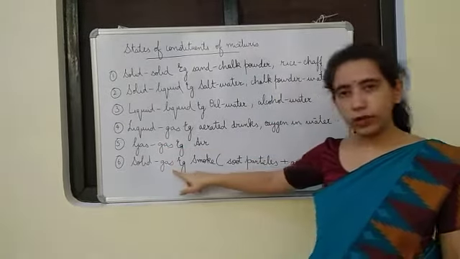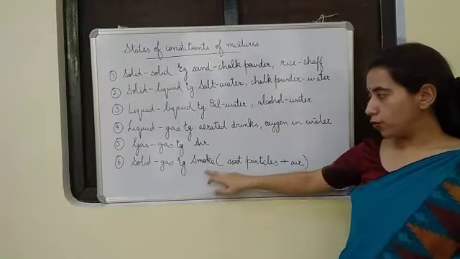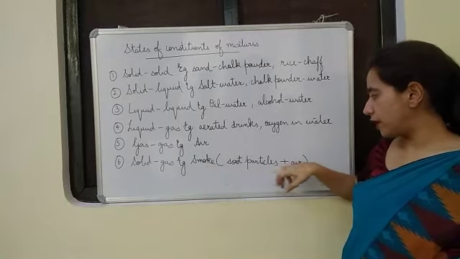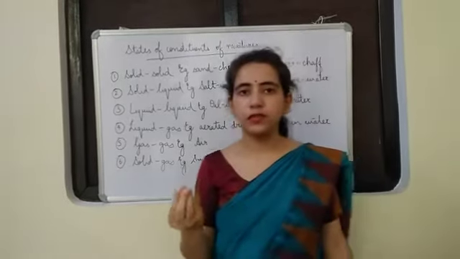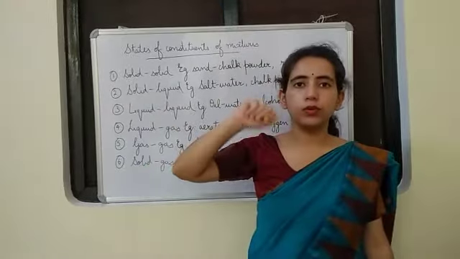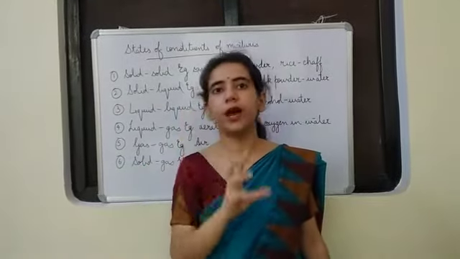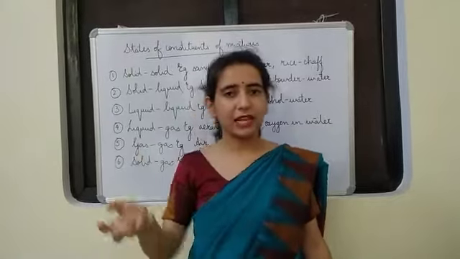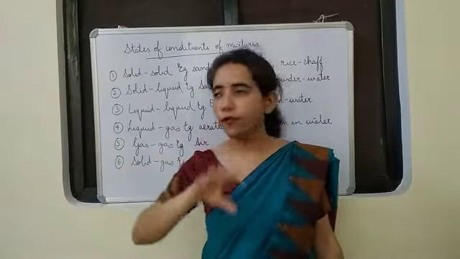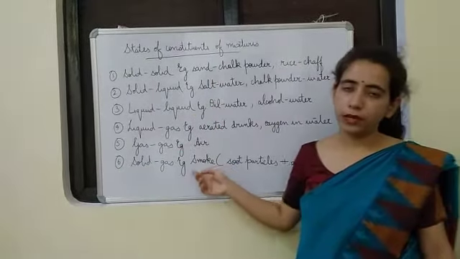Then solid-gas. The last example is smoke. Smoke is a mixture of soot particles and air. From the factories we see black colored smoke comes out. It consists of small solid particles also. Those solid particles get mixed with air and it forms the smoke. Okay.